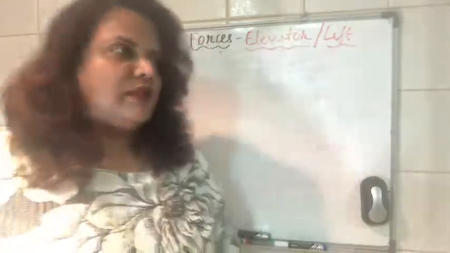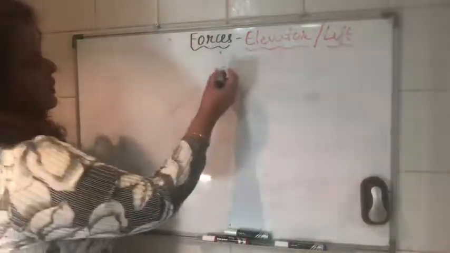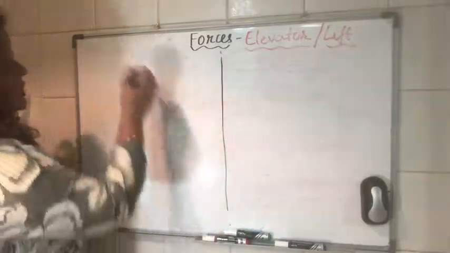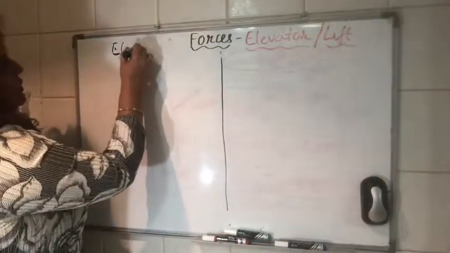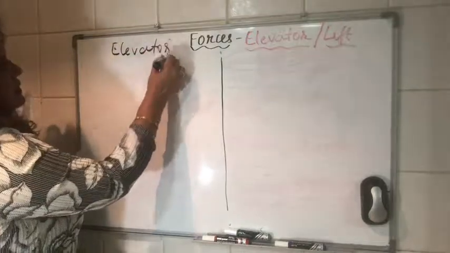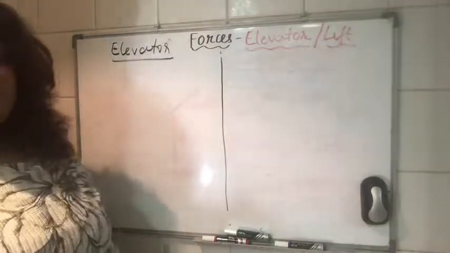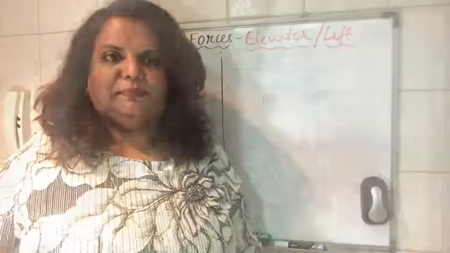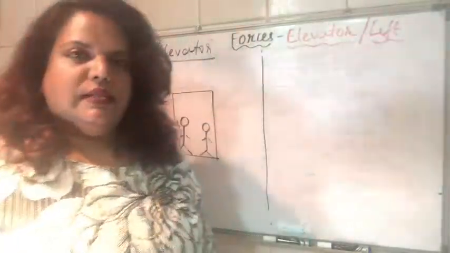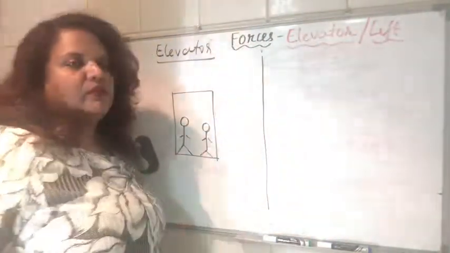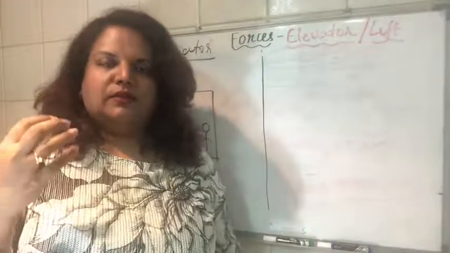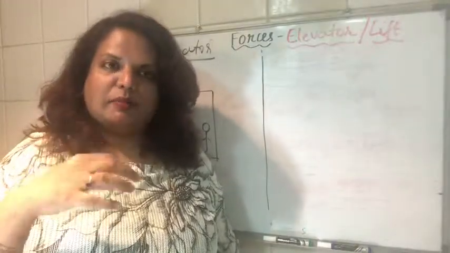Right. So the first one, elevator as a whole, would be simple for you to understand. I have told you before, you need to first identify which way the acceleration is going to be. Now the elevator as a whole, here I've just drawn a couple of people. We are not interested in what's happening inside the lift.